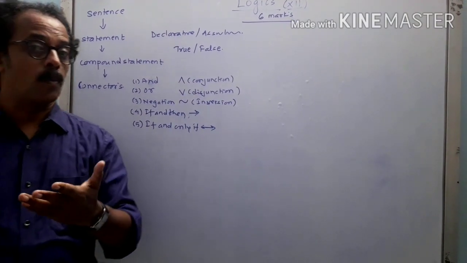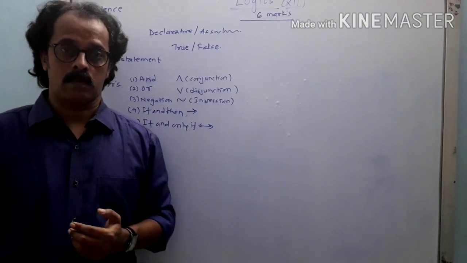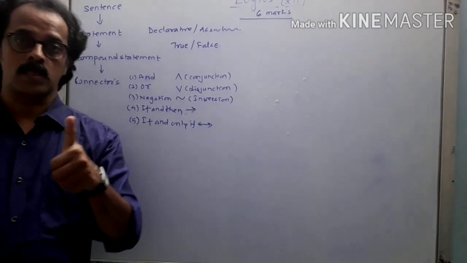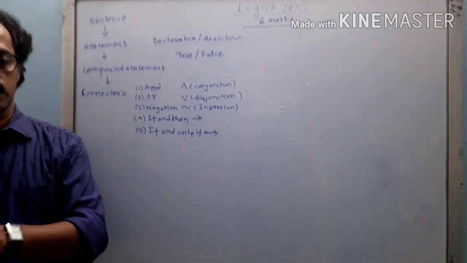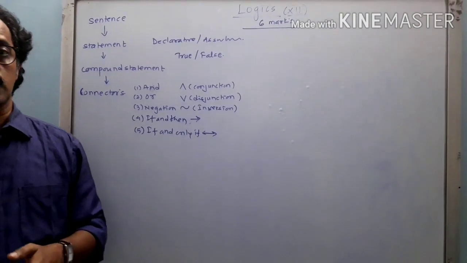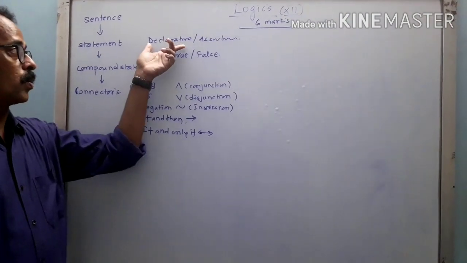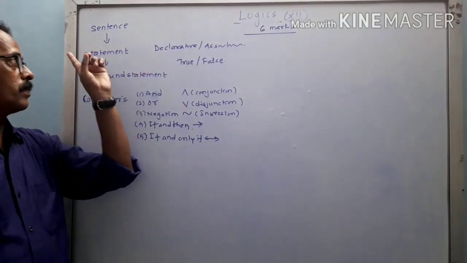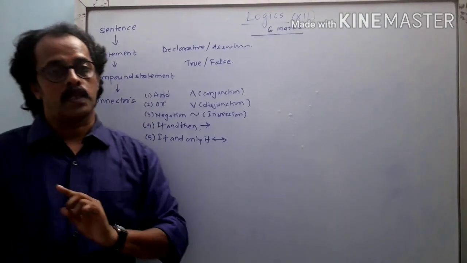But if I say open the door, this is a command I am giving, right? Wish you all the best, that is an optative statement. I have given you the different types there. But here we are going to consider only the declarative or assertive statement for our mathematics.